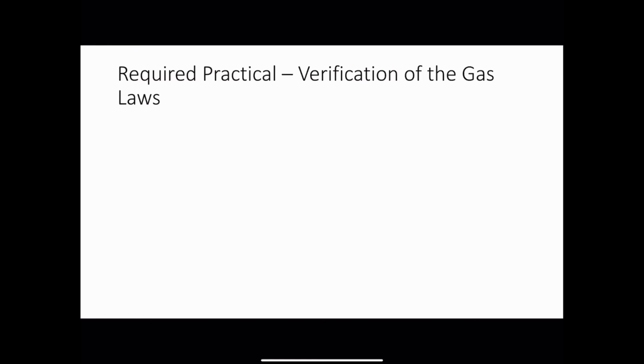On top of that, what I'd like you to think about, because it will be important, and when we do return to school we will be doing this as an actual required practical, are the errors that would come up in this practical instance. So I would like you to think about what kind of errors are present during these 2 experiments and how we could minimise them if you were going to do this experiment yourself. And then hopefully when we come back to school and you do this experiment, you've already thought about the errors and what problems you might be presented with, so that you get the best results possible for your actual required practical write-up.